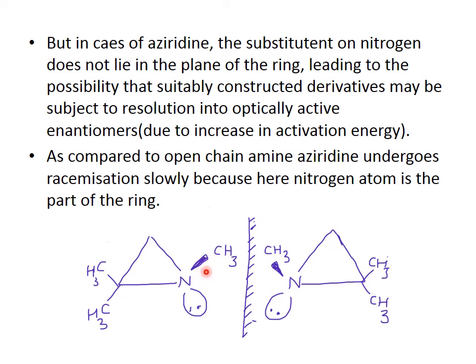So it results in an increase in activation energy for the resolution. So as compared to open chain amines, aziridine undergoes racemization slowly, because here the nitrogen atom is part of the ring.